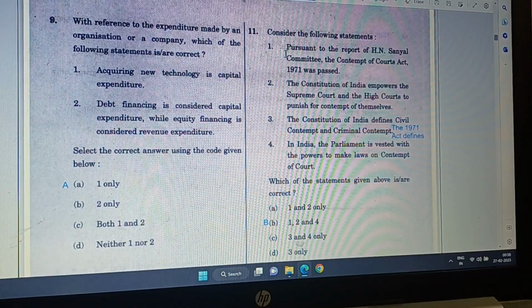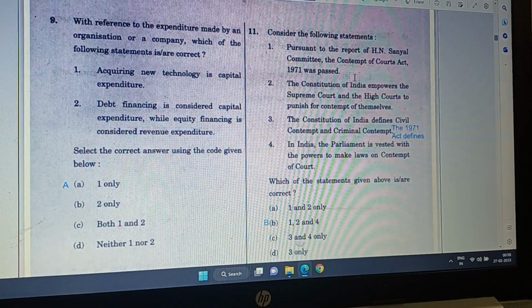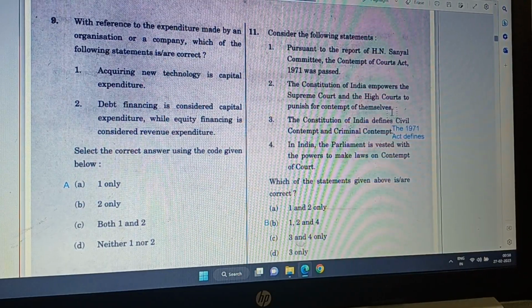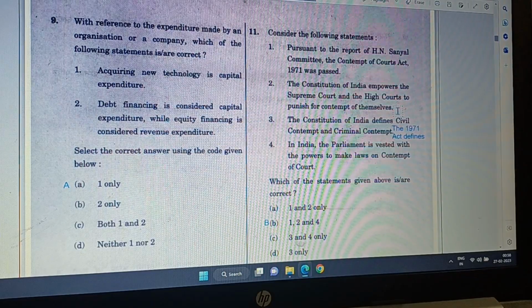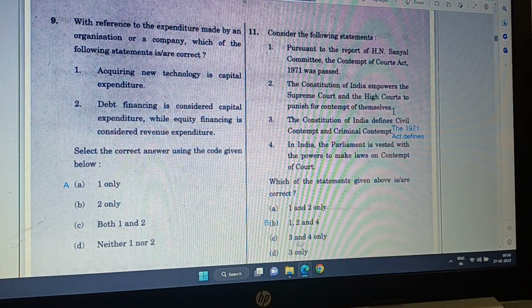So this part is correct. Then the Constitution of India empowers the Supreme Court and High Court to punish for contempt of themselves. Yes, this one is also correct.